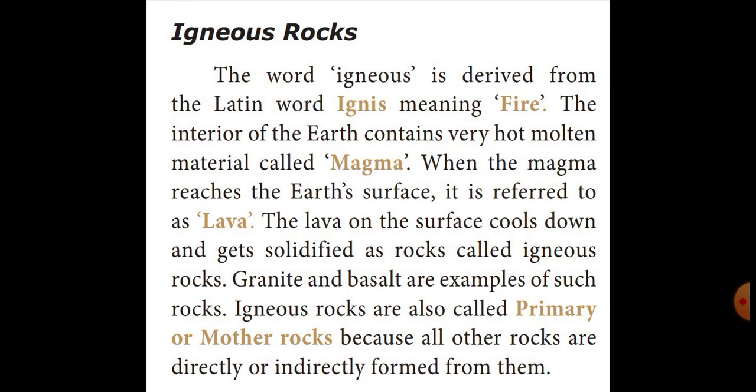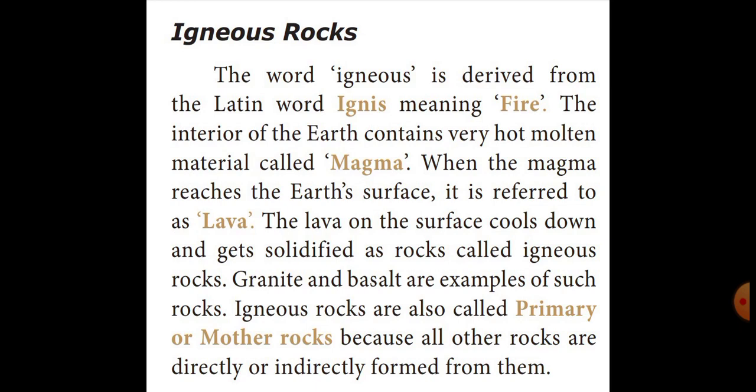How are igneous rocks formed? In the interior part of the earth, the molten form of rocks is there. That is called magma. When that magma reaches the earth's surface, it is referred to as lava. That lava on the earth's surface cools down and later gets solidified as rocks. Those rocks are called igneous rocks. For example, granite and basalt are examples of igneous rocks.